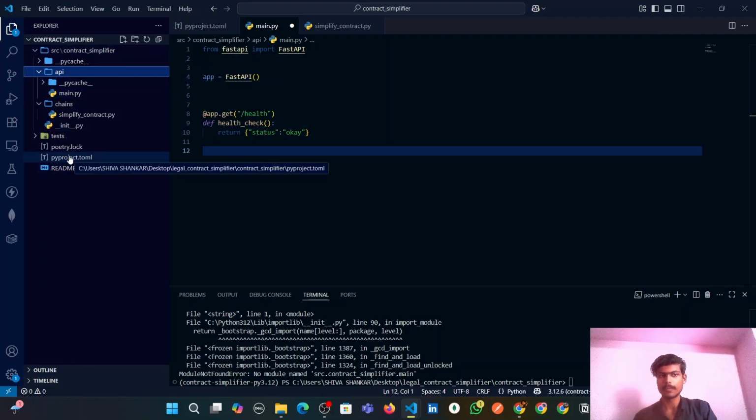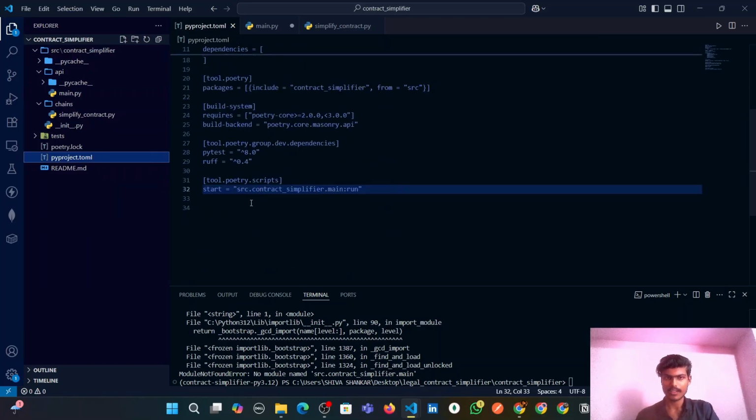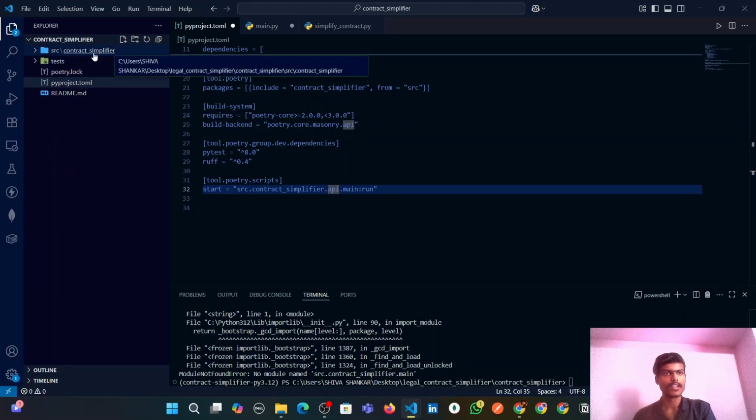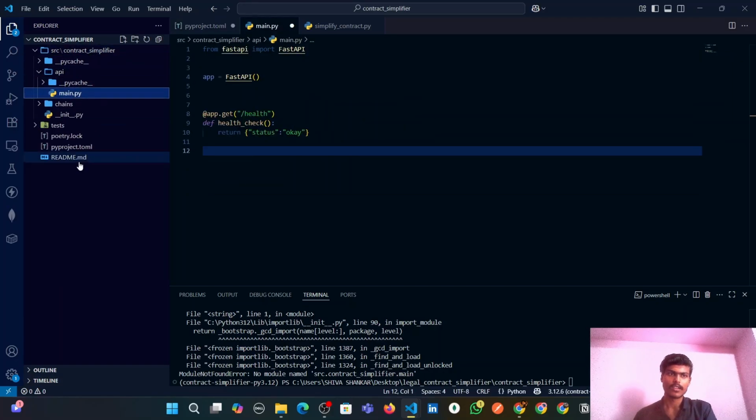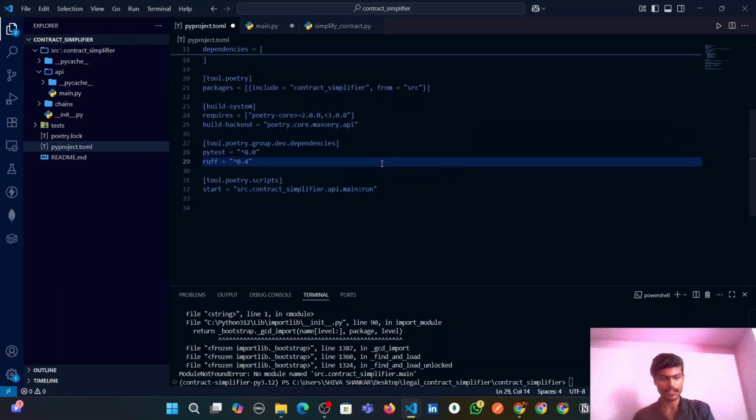So inside this pyproject.toml, in the start script, we need to mention that the main.py file is inside this api directory. So the main.py file will be found in src dot contract simplifier dot api dot main. That's the folder structure we have: contract simplifier, inside there is api, inside there is main.py, and we need to save it.